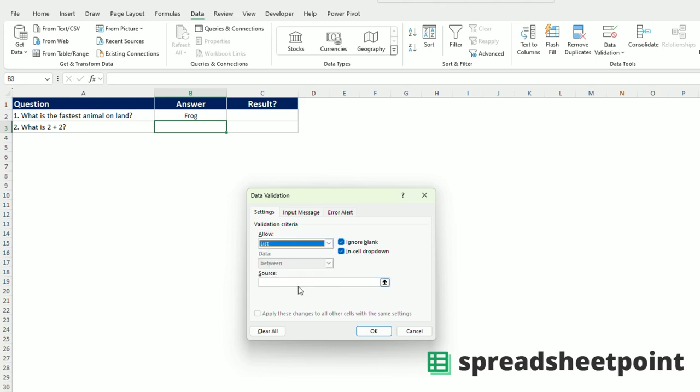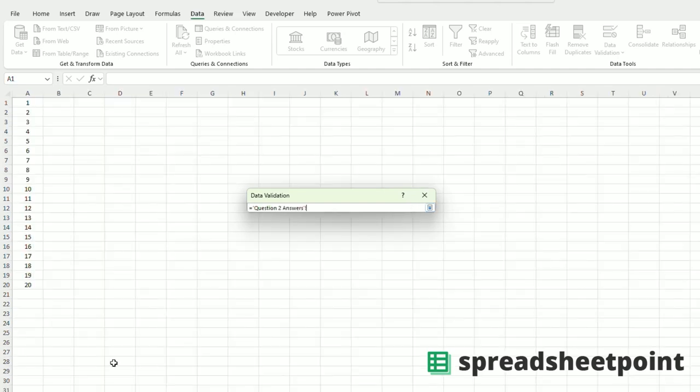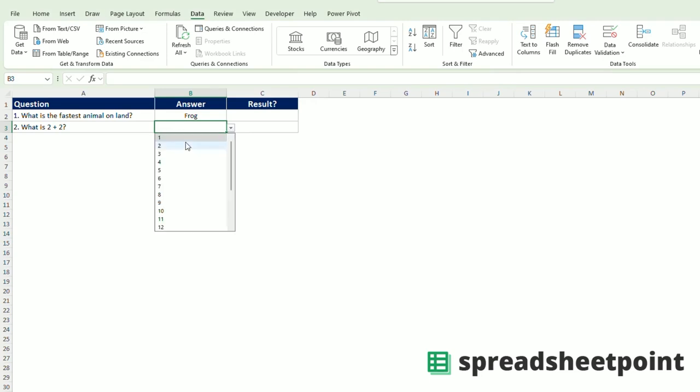but this time, instead of manually typing in the responses with the comma separating them, you will click this button here. This allows you to select a range of cells to be determined in the drop-down menu. So after you select that, you will go to the range of cells that you want to use. You will highlight the range that you want included in the drop-down menu, and then you will click this button again here. Now you have this range, and then you will hit OK. So now you will see that you have all of these numbers available to you. Okay, so I'm going to select 4, the correct answer for question number 2.